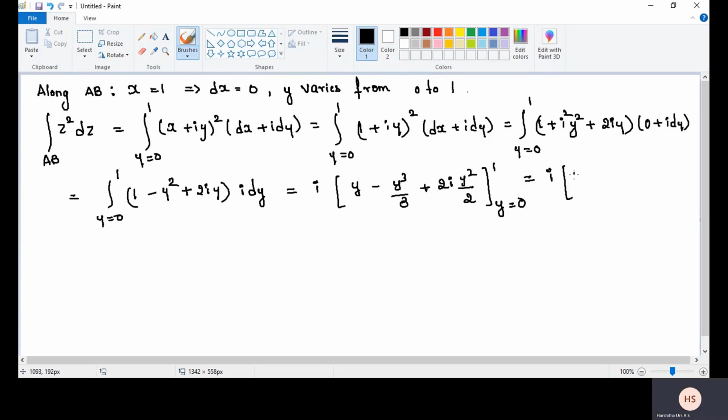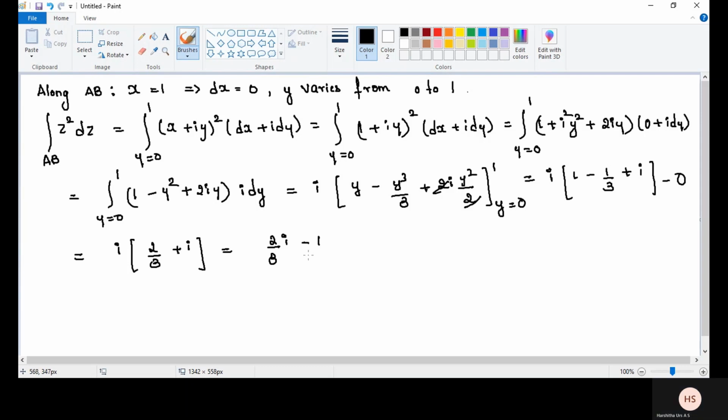That is i into (1 minus 1 by 3, the 2 will get cancelled, plus i). Lower limit 0. That is equal to i into (2 by 3 plus i), that is 2 by 3 i plus i square, and i square value is minus 1. This is the second value.